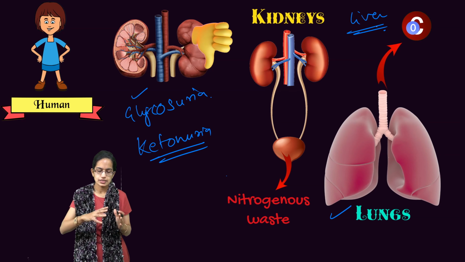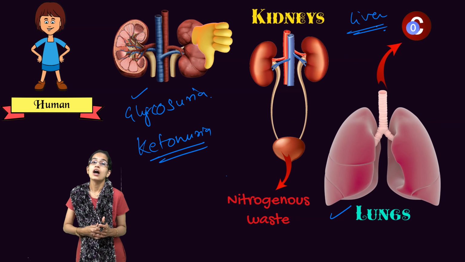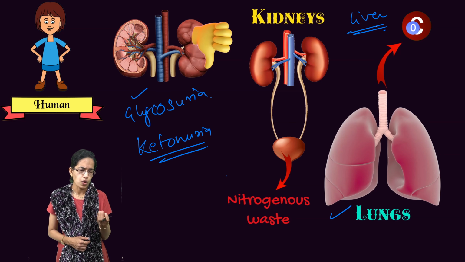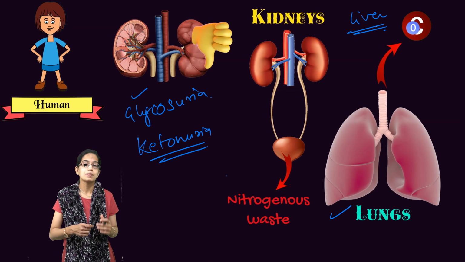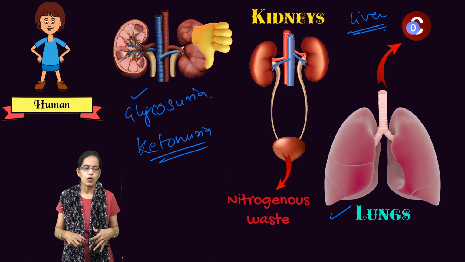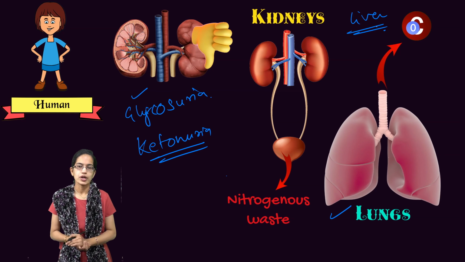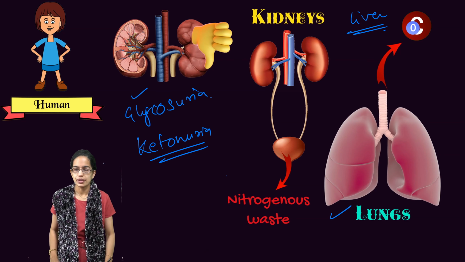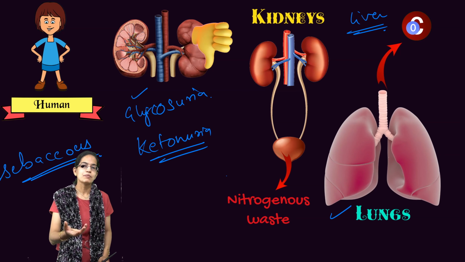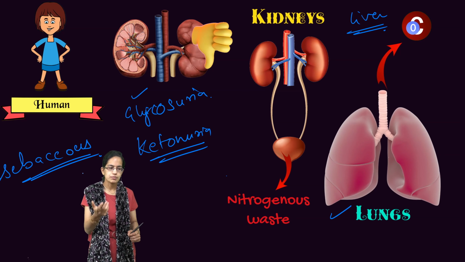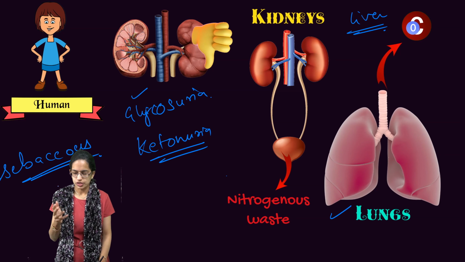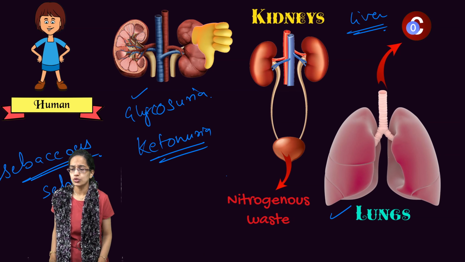These sweat glands release water along with sodium chloride, urea in small proportion, and lactic acid, specifically when there is a lot of exercise. This helps to cool the body and remove waste from the body. Also with the skin, we have the sebaceous glands. These sebaceous glands are the oil glands. They eliminate sterols, hydrocarbons and waxes through the sebum which is produced, which is the oily covering for the skin. So sebum is also eliminated.